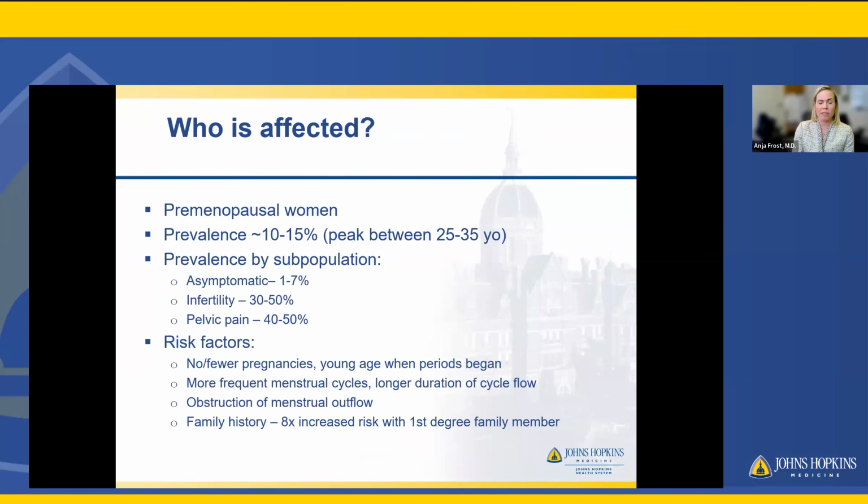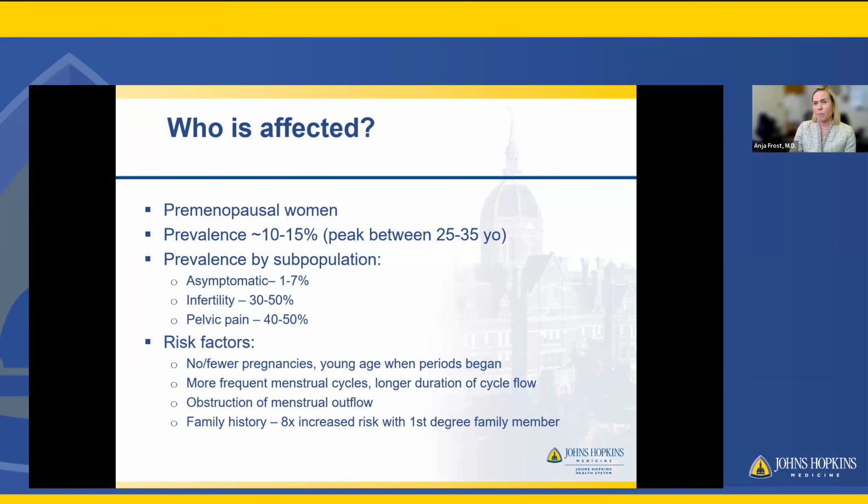So who is affected? We briefly touched on this before, but typically premenopausal women, since it is a hormonally dependent disorder. The prevalence has been seen to be as high as 10 to 15%. And we're trying to improve that diagnosis in patients that are affected. We see the peak between the age of about 25 and 35, which obviously is a critical age range since we see a big childbearing population within this age range.